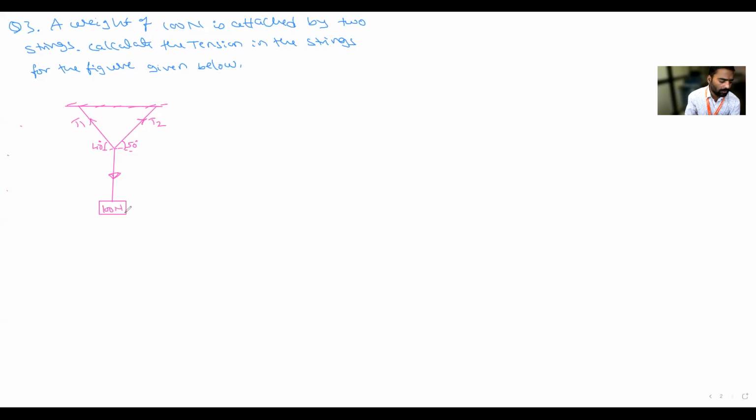Determine T1 and T2. How many forces are there, and calculate the angles. Apply Lami's theorem.